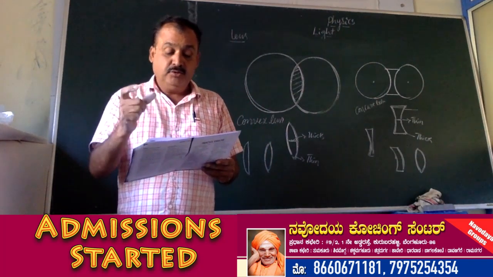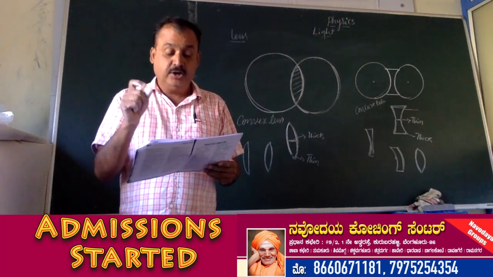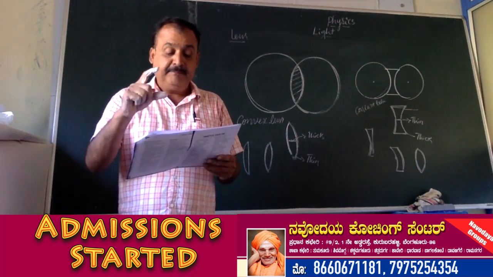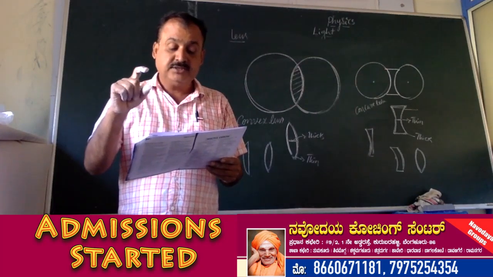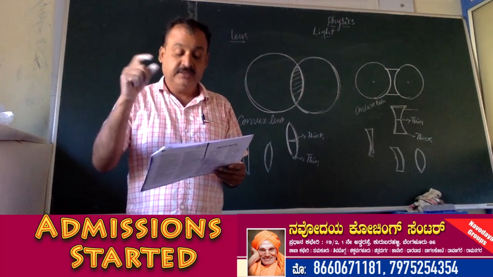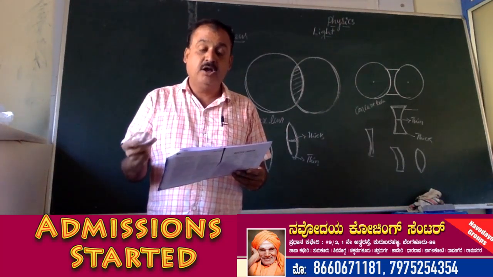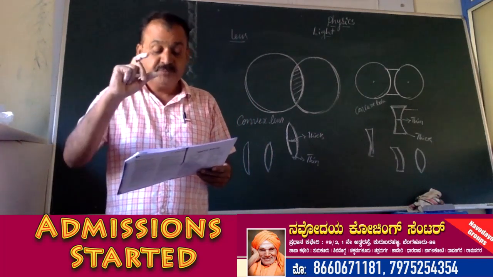So concave lens is the lens which is thinner in the middle than at the edge. A parallel beam of light falls on the concave lens. After passing through the concave lens, the rays of light are diverging. So image formed by concave lens is always virtual, erect and diminished.